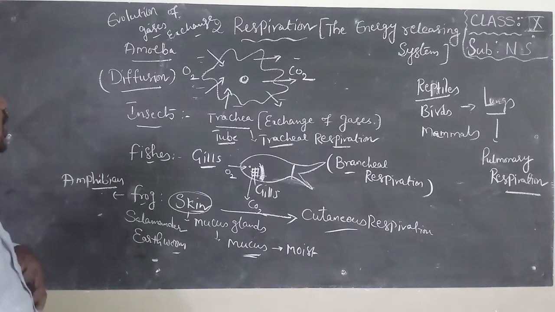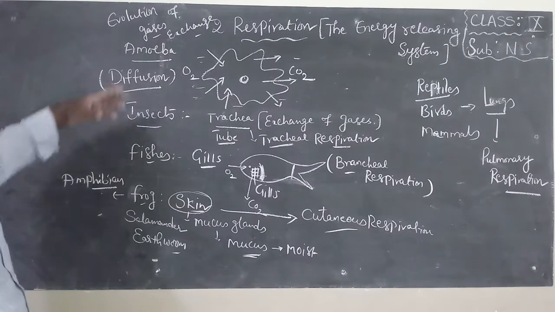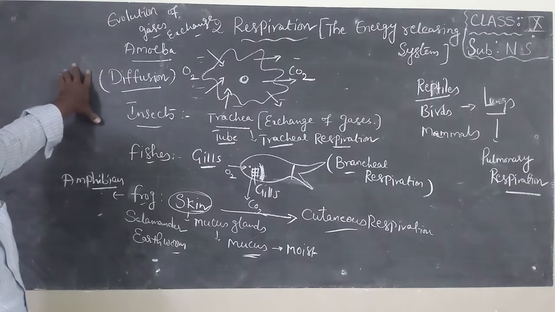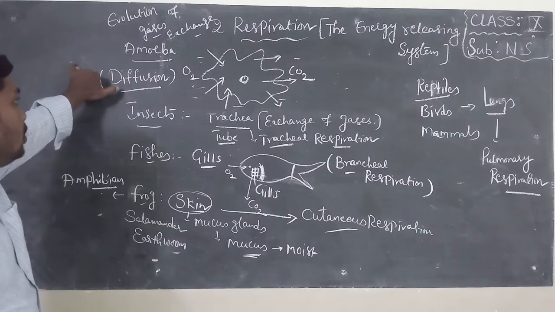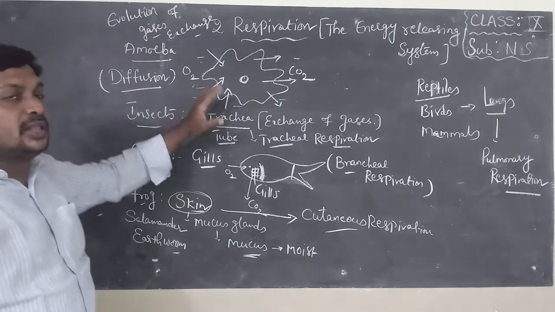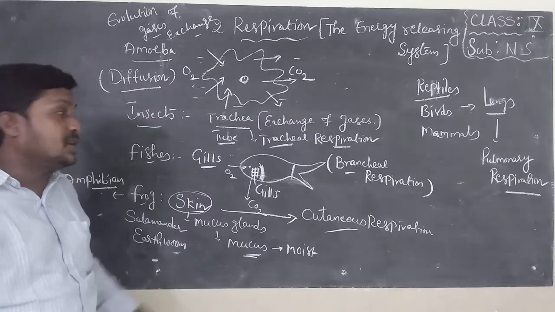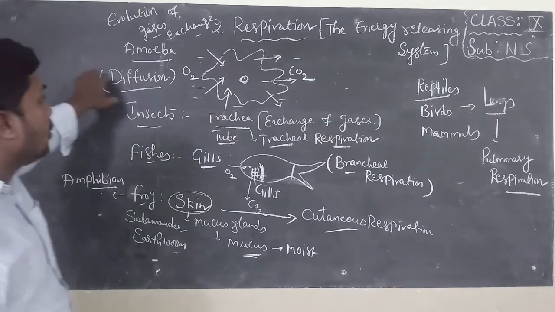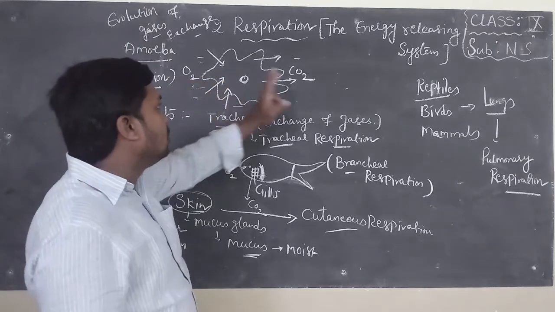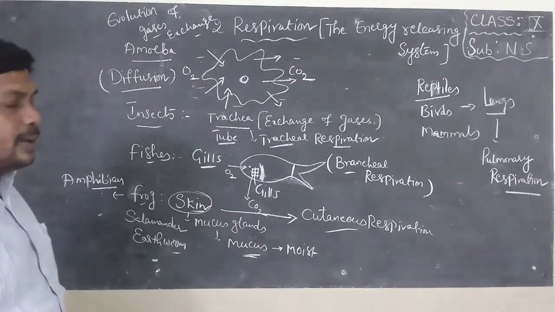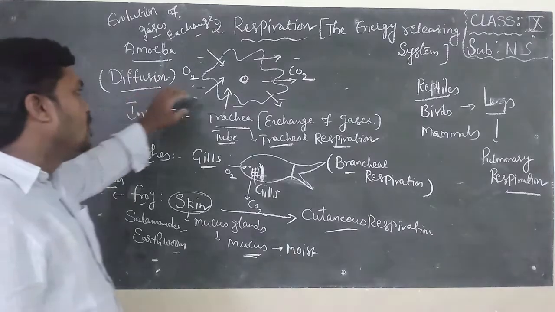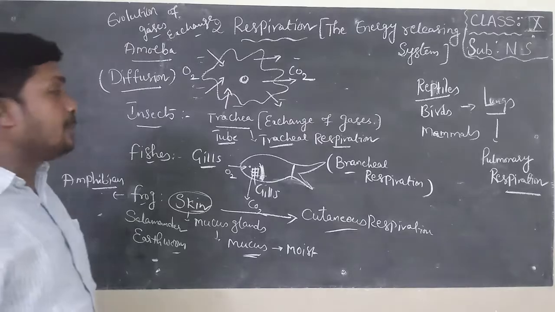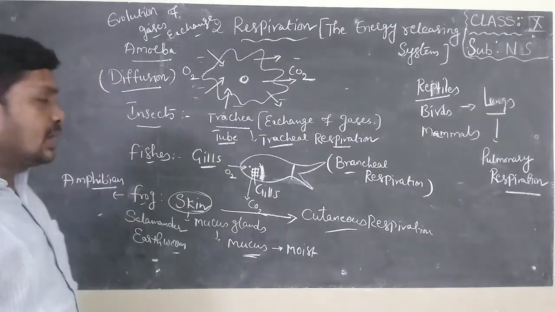So this is about evolution of gas exchange system from amoeba to man. Amoeba does not have a special respiratory system. They also require oxygen for releasing energy. So oxygen enters into the body of amoeba through diffusion and CO2 diffuses out from the body simultaneously. Insects have a special tube-like structure called trachea which is helpful for exchange of gases. This type of respiration is called tracheal respiration.